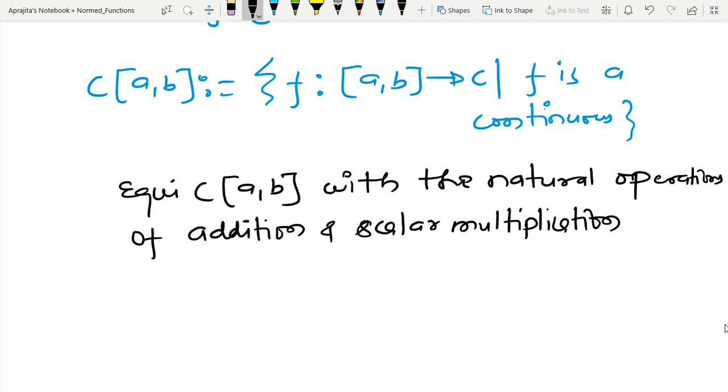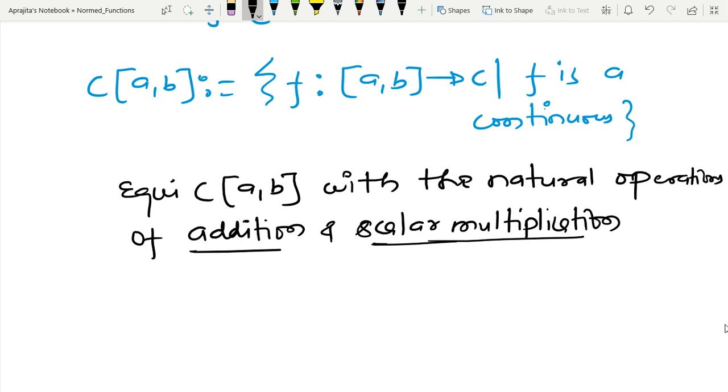Whenever we are adding two functions, we have already observed in the part on vector spaces that we define pointwise addition, and after that pointwise scalar multiplication. In this way we define vector addition and scalar multiplication in the space of continuous functions.